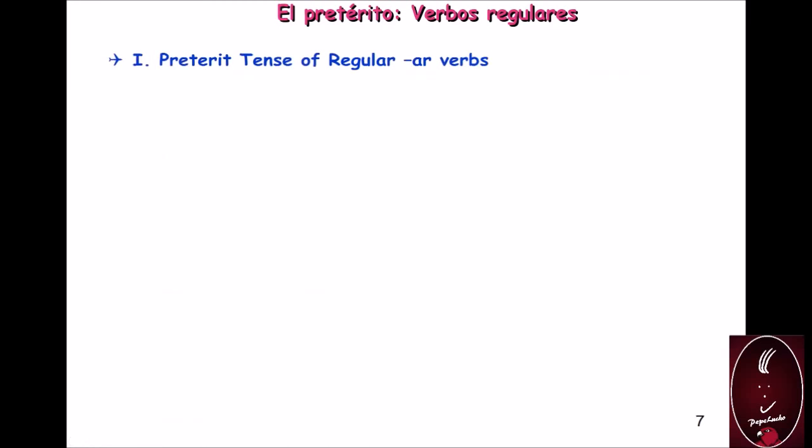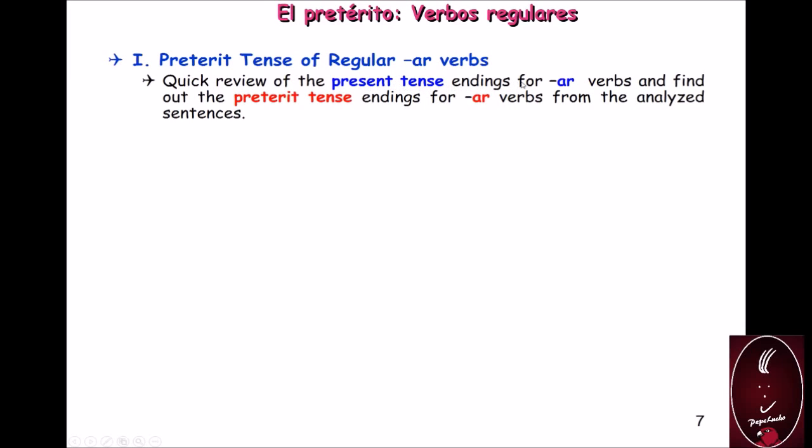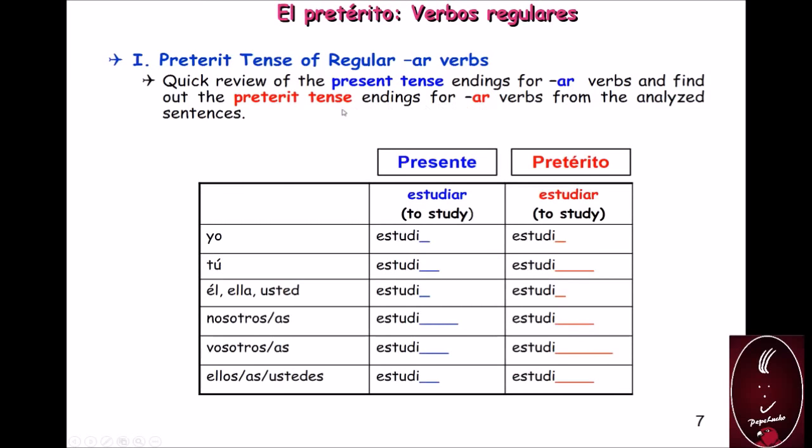Let's make a quick review of the present tense endings for AR verbs, and let's find out which ones are the preterit tense endings for AR verbs also from the previous sentences. In the meantime, we analyze those sentences. You are going to complete this table. So please pause this video and copy this table, because you are going to complete it with the endings that we are going to highlight in the next transparency.